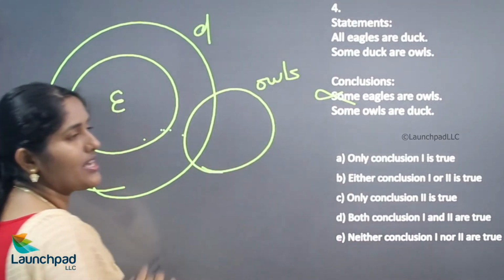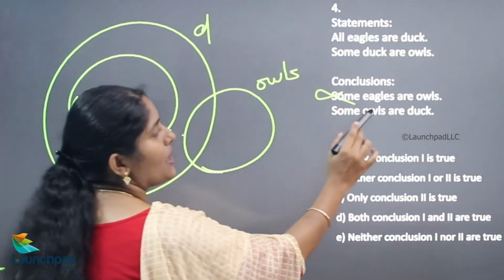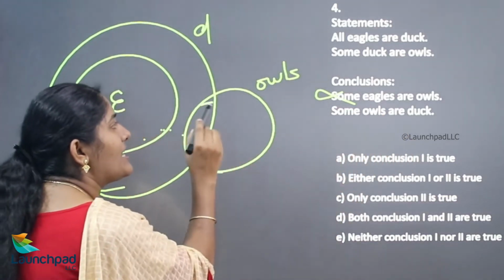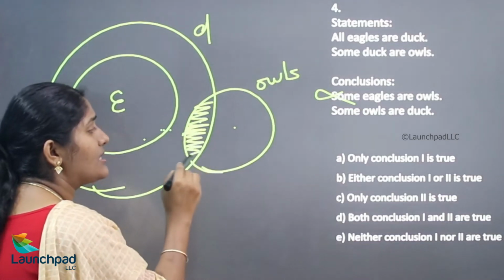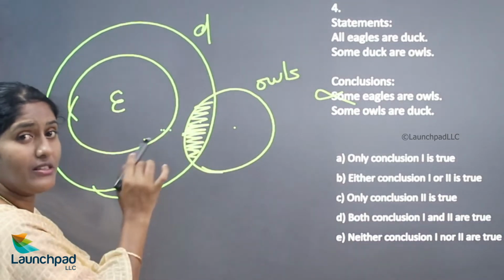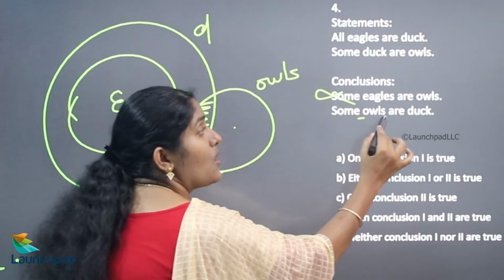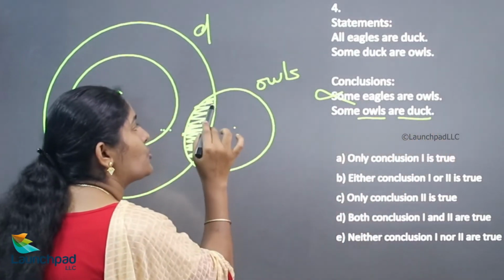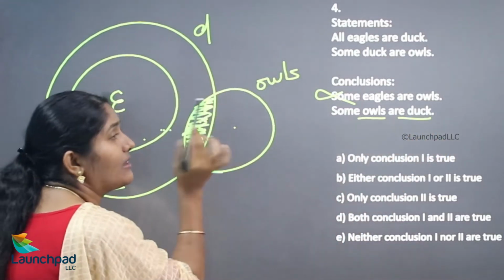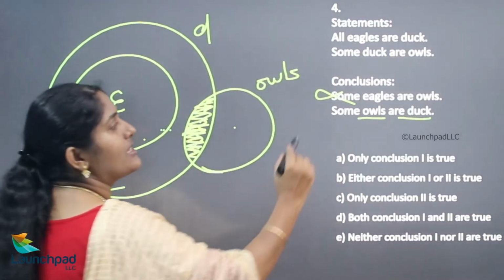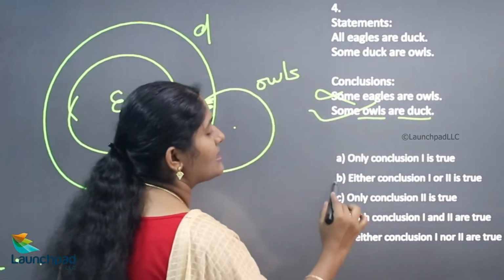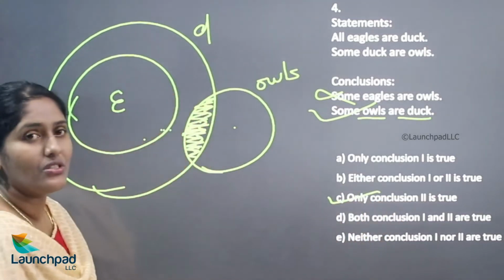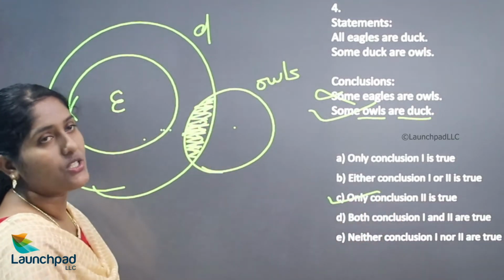Okay, we'll move on to your next conclusion. Some owls are ducks. Is there any relationship between owls and ducks? Yes, some relationship is there, in the portion which is occupied by ducks also. So hence the second one is right. According to this question, your answer is only conclusion 2 is true. We'll move on to your next question.